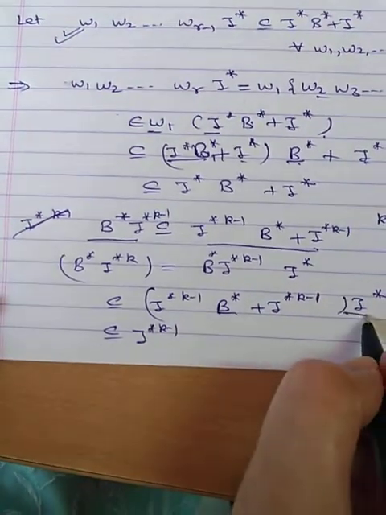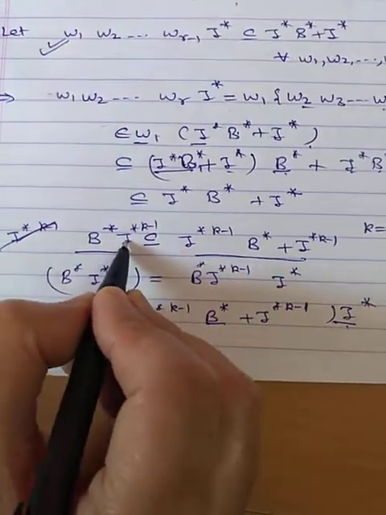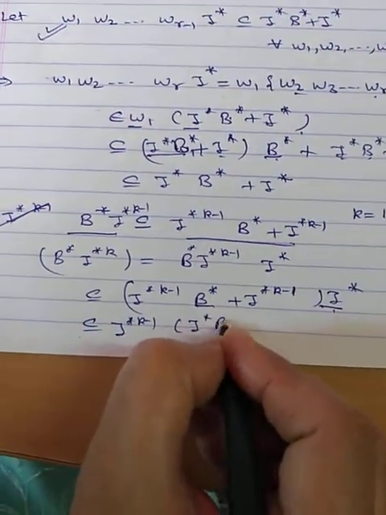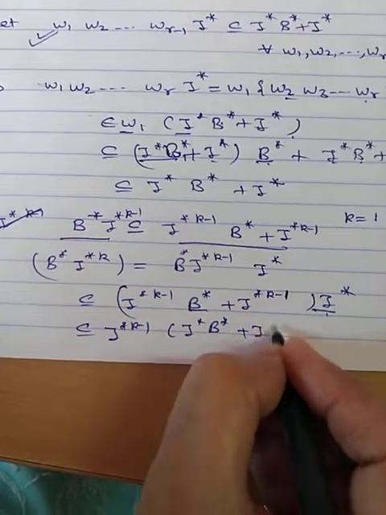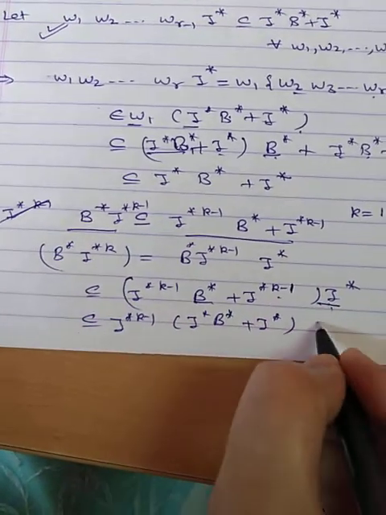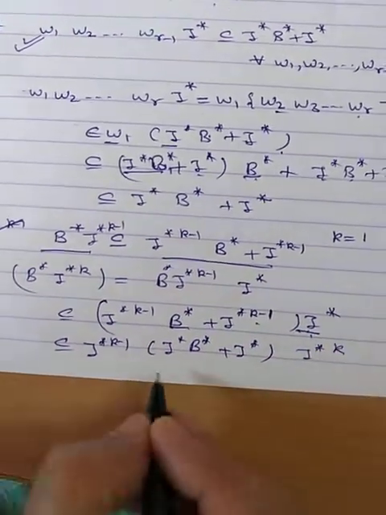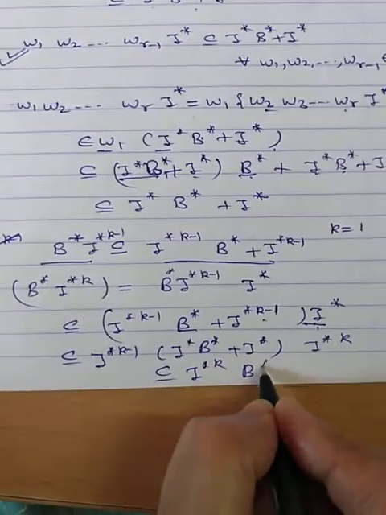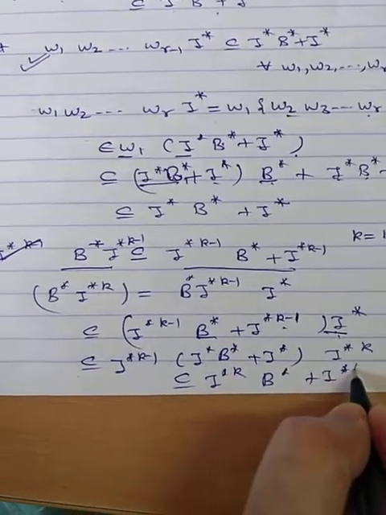Now B star into I star will go into I star B star plus I star, and this is I star to the power k. Now you can see that this is contained in I star k B star plus I star k.